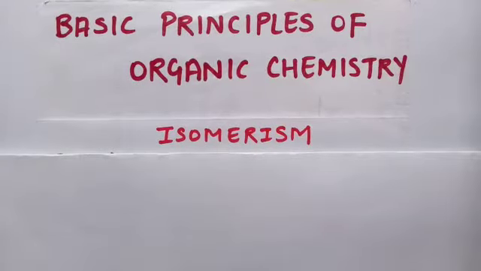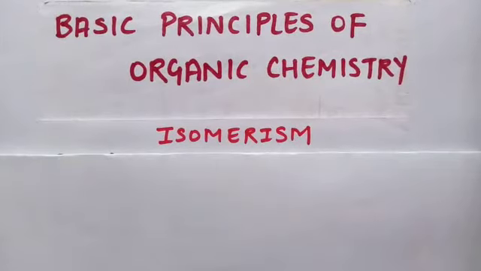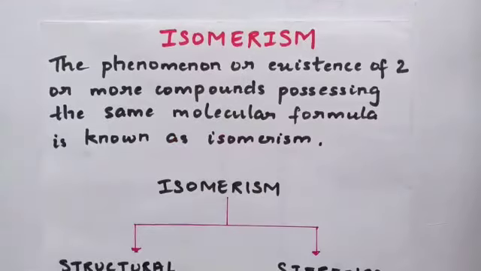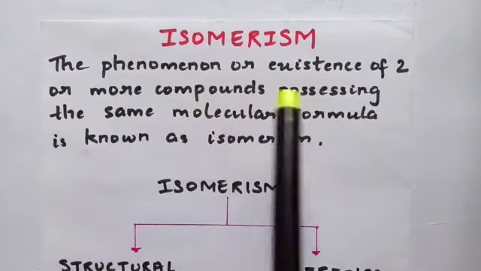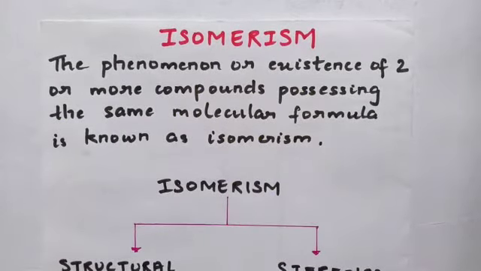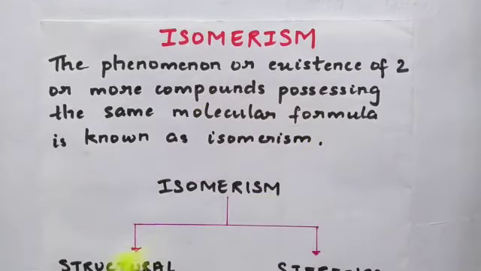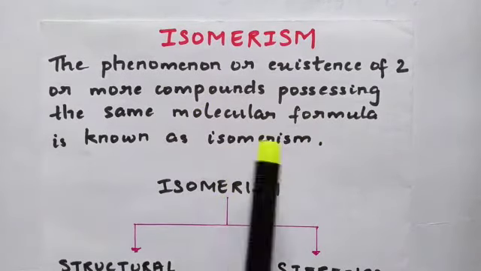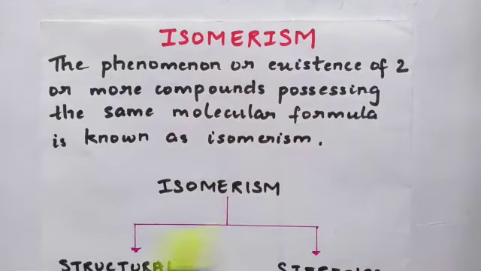Hello students, we are studying the chapter Basic Principles of Organic Chemistry, and in today's video we will be discussing the topic of isomerism. So what is isomerism? The phenomenon or existence of two or more compounds possessing the same molecular formula is known as isomerism. I can give you two compounds with the same molecular formula, but their structure might be different, or the arrangement of atoms inside those compounds might be different. Those two compounds are known as isomers of each other.